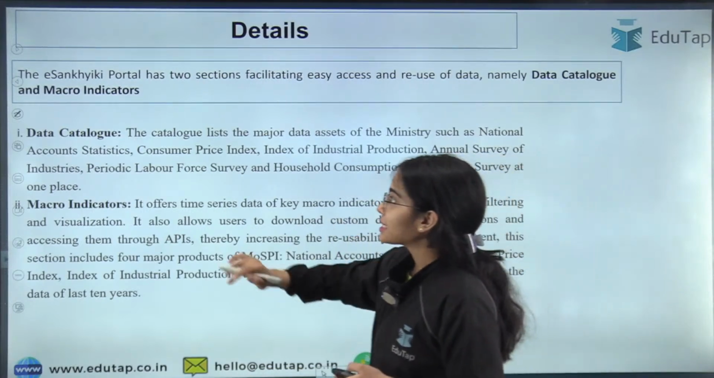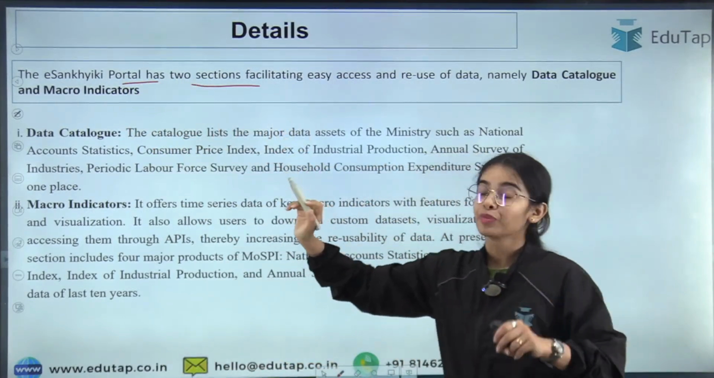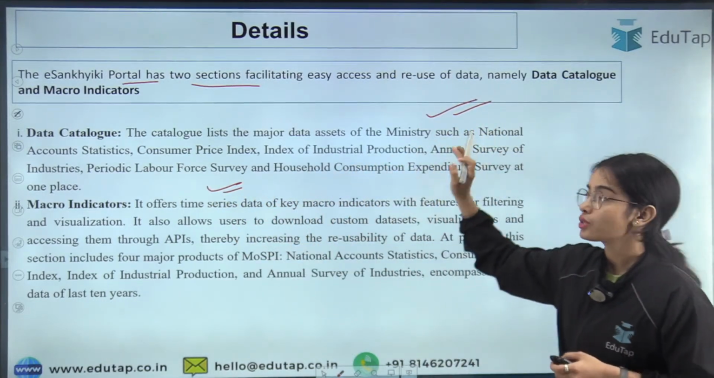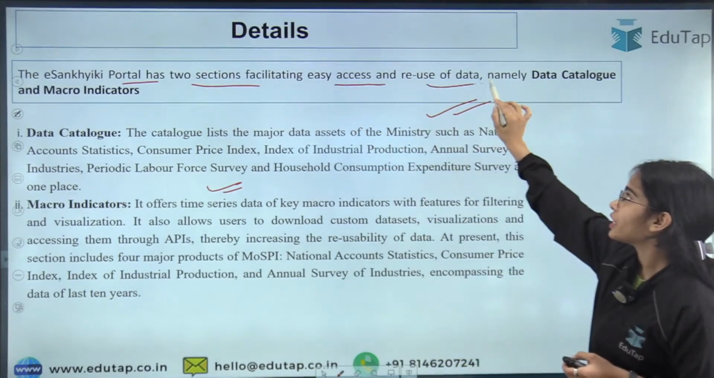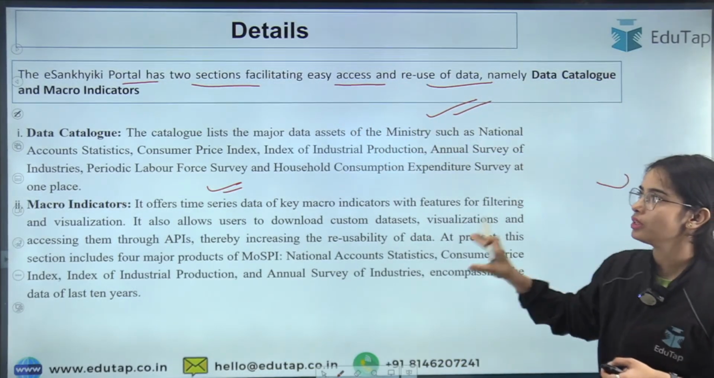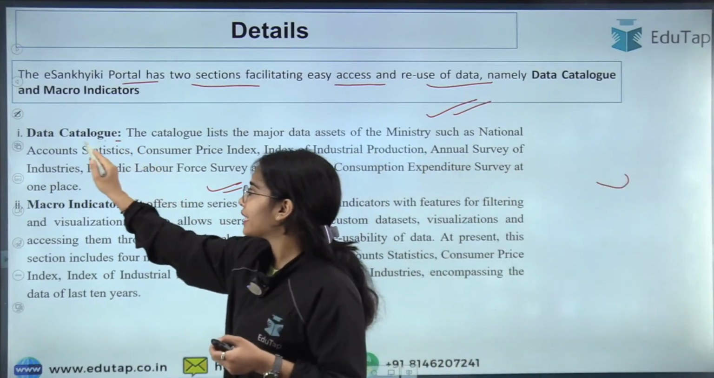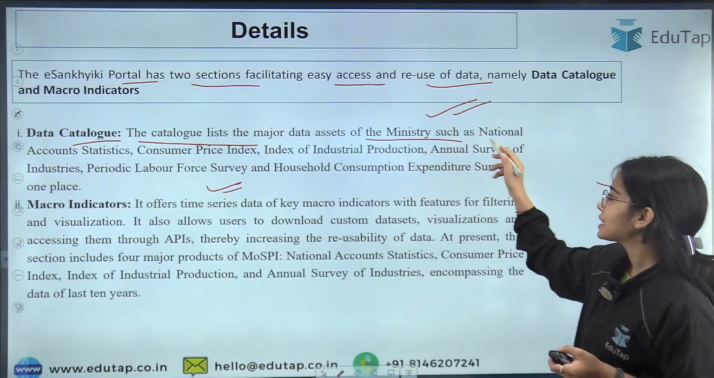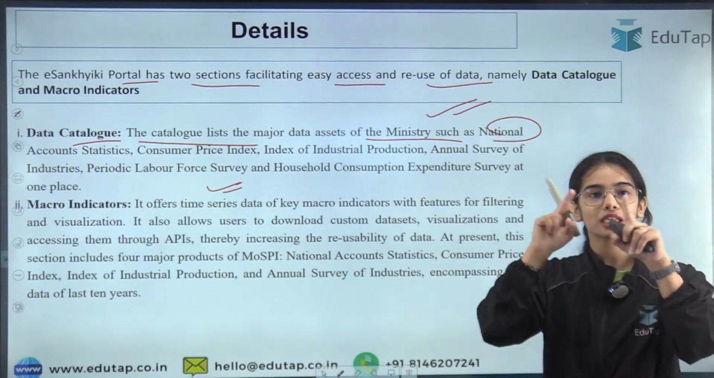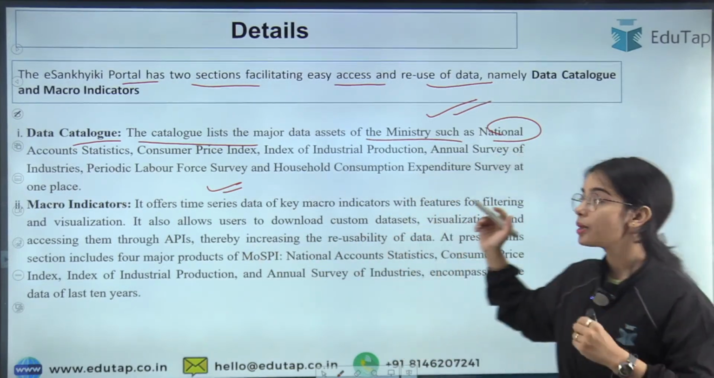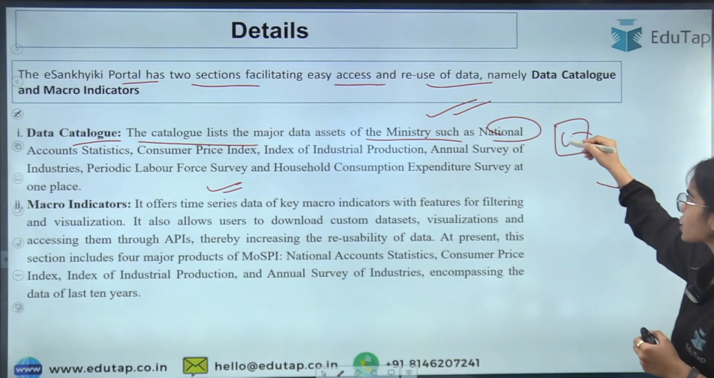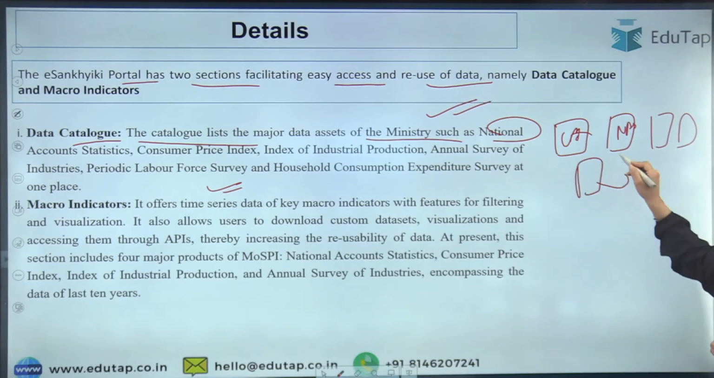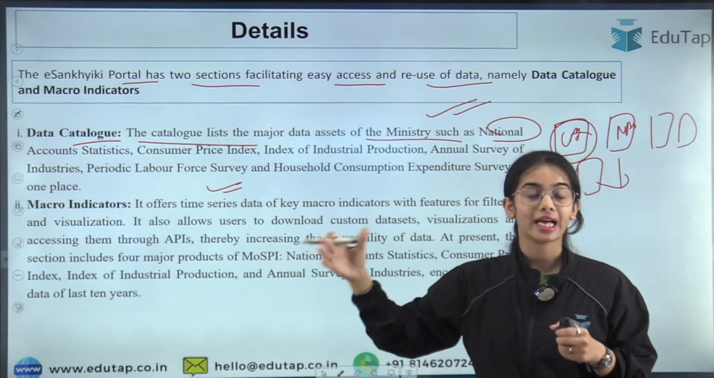So now the last point is that the e-Sankhiki portal has two sections. Okay, the first section is the data catalog and the second section is macro indicators. So this is the idea, that for easy access and reuse of the data, there are two segments of the e-Sankhiki portal. Through the data catalog, the catalog lists the major data of the ministry, of the MOSP, such as the national account statistics and the CPI. So there is a listing of the data. There are different boxes that have been created. This is the box for the CPI, this is the box for the national account statistics. So there are different boxes through which you can access the CPI data or the different data at one place.